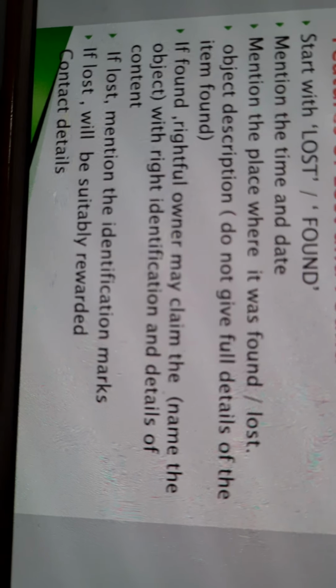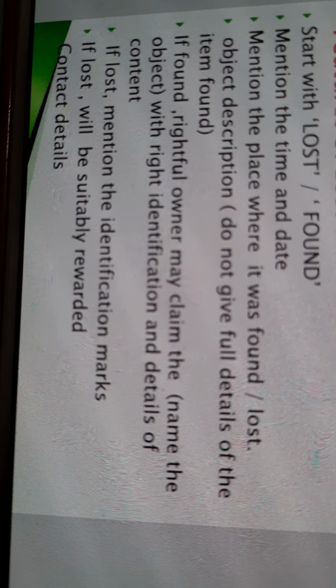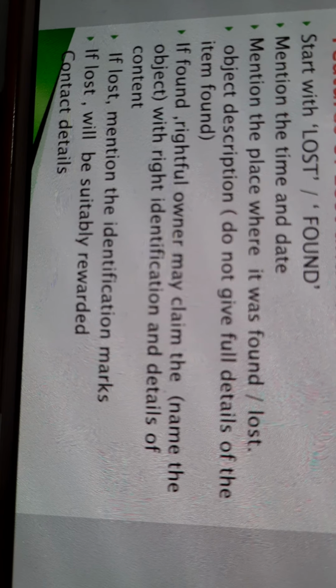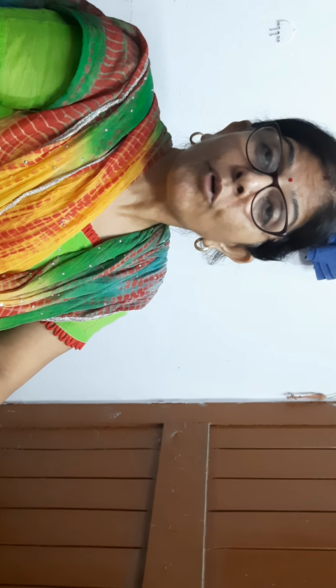Also, if it is lost, you must write the line that the person finding the object will be suitably rewarded. The informer will be suitably rewarded.